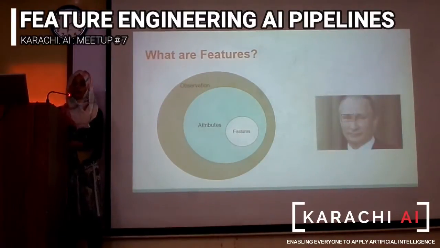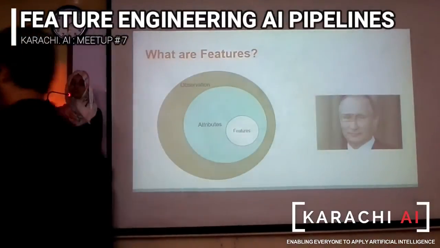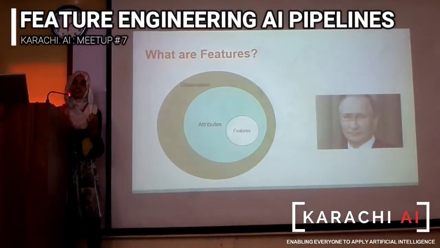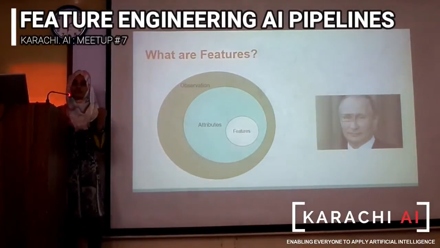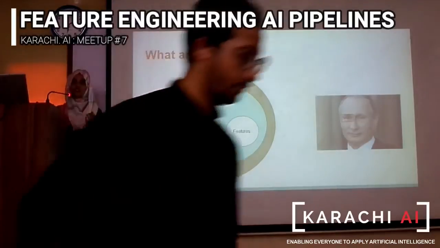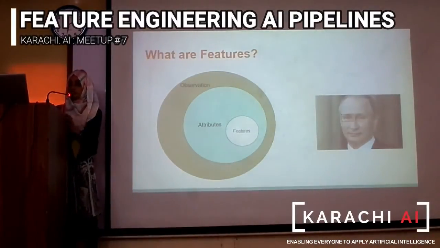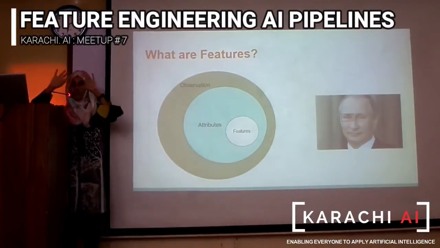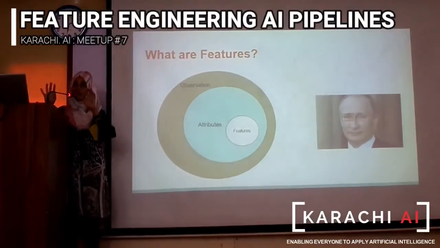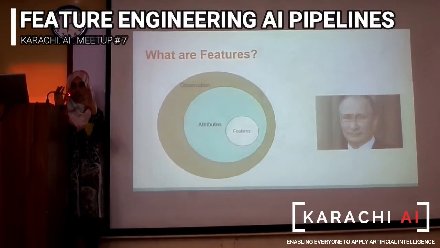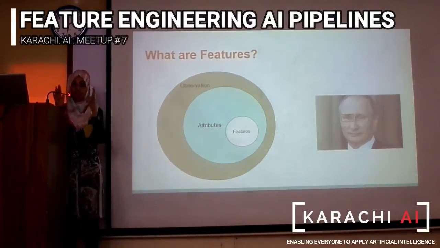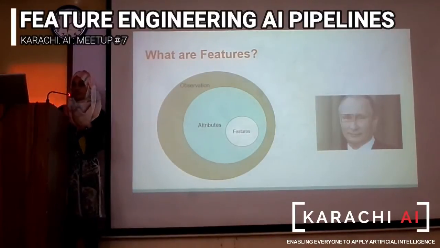If you have images as observations, there are eyes, eyebrows, wrinkles, and different lines that can be used as features. So you have an observation, in that you have multiple attributes, and in those particular attributes you can find the meaningful ones, those are your features.